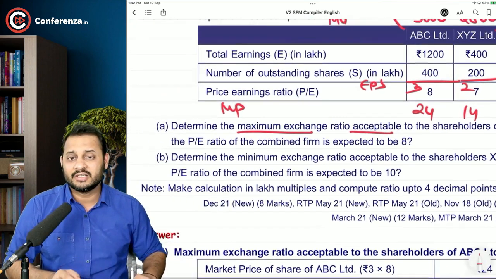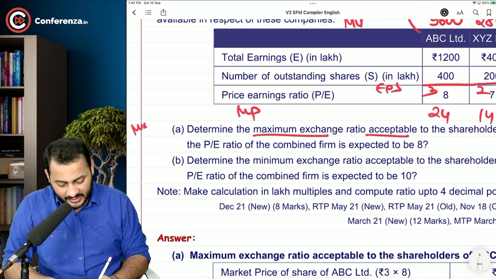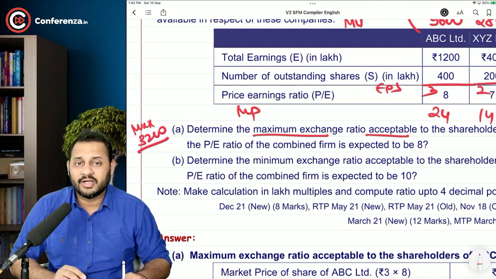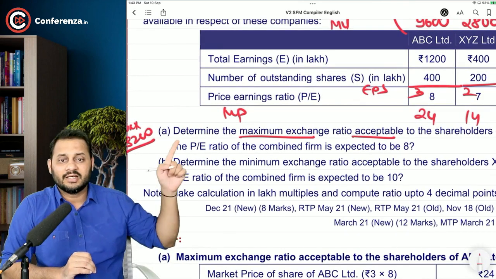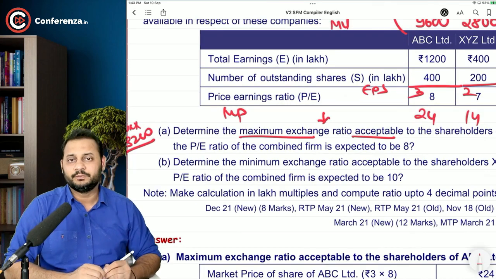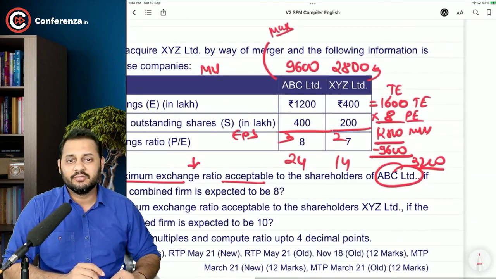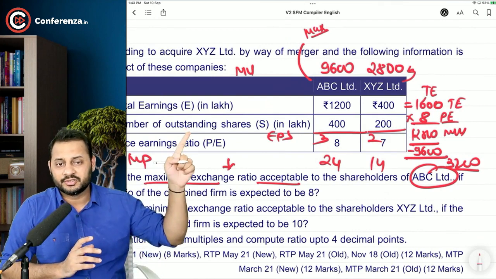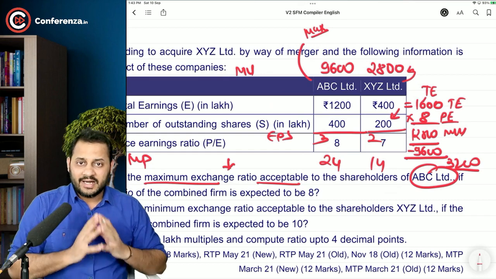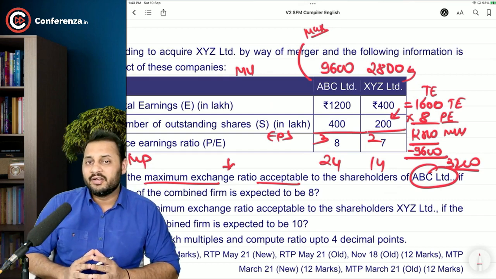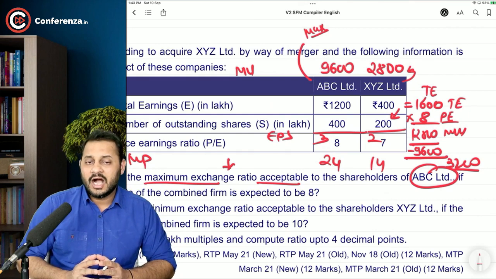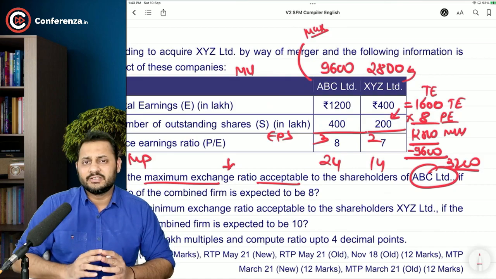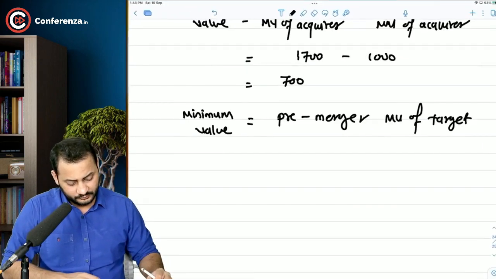But the question is not asking about the maximum value. The maximum value is 3,200 that you can pay to the shareholders of XYZ Limited. But they are asking you the maximum exchange ratio. Exchange ratio is only calculated when you can compare the new number of shares that have been given to the old shares, that is 200. Right now XYZ Limited is holding 200 lakh shares. How many shares are we offering them in ABC Limited? That's what we have to calculate. And it's very simple, sir. See, I will show you.